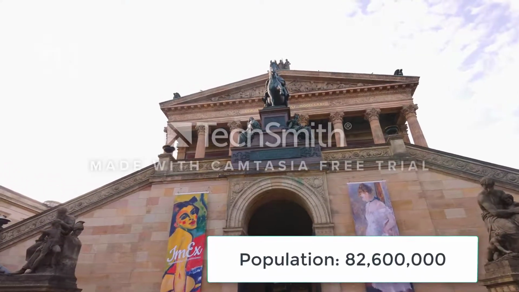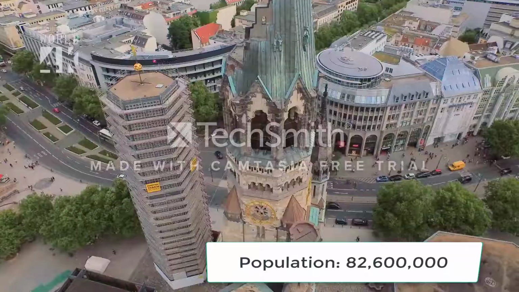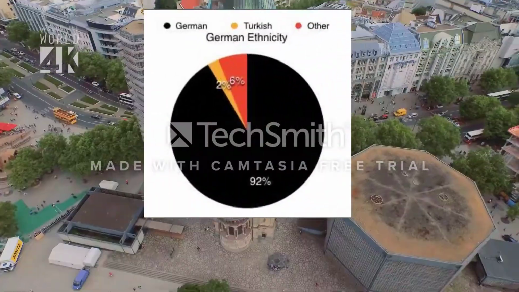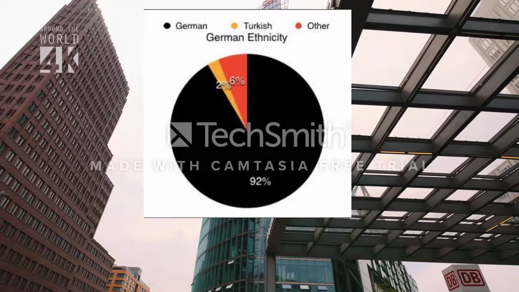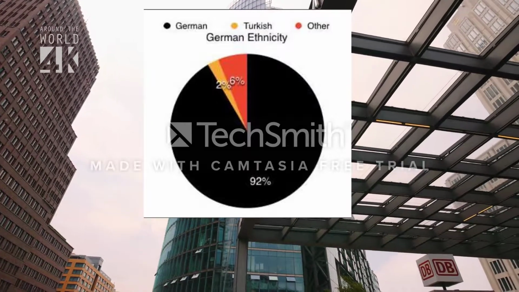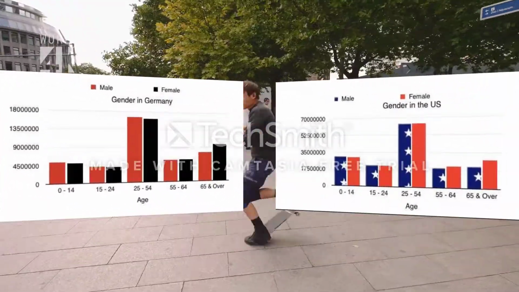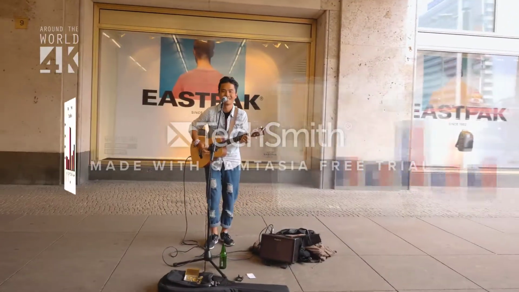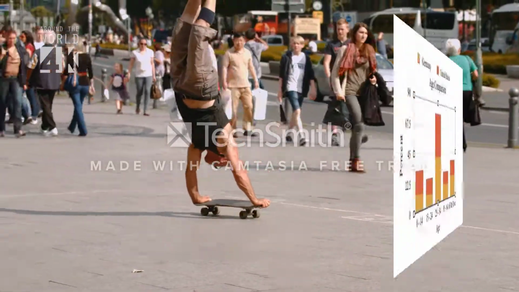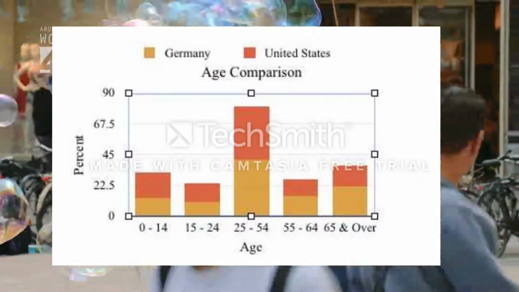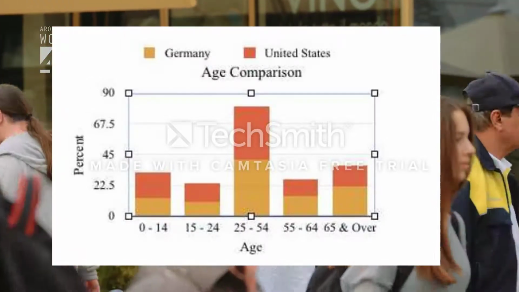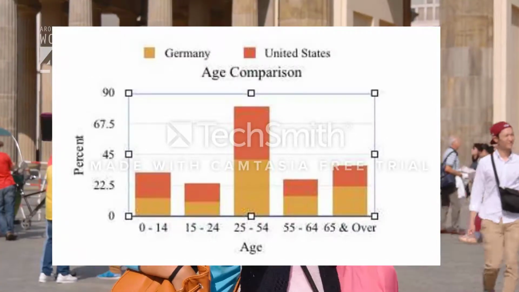Germany has a population of 82,600,000 people. This population is made up of different ethnicities, which include German, Turkish, and other. The graph here shows the gender of the population in Germany and the US. This next graph shows how the population is broken up by age. In both countries, the majority of the population lies between the ages of 25 and 54.